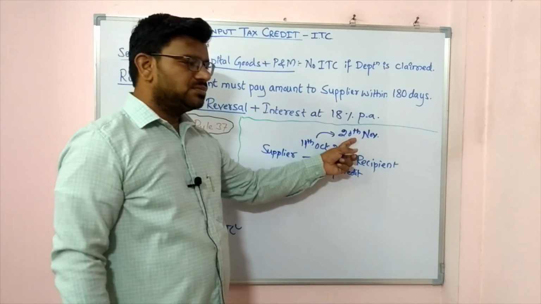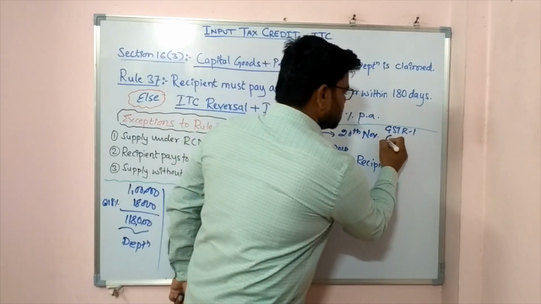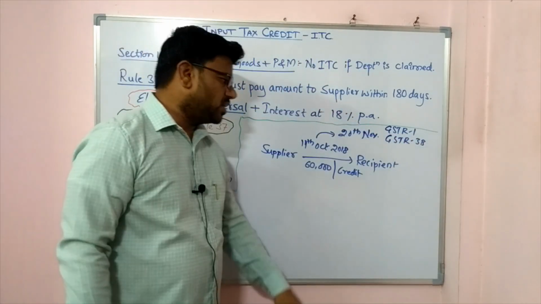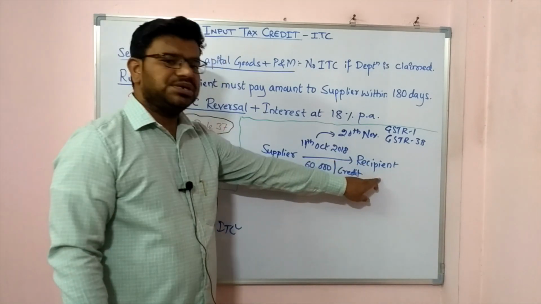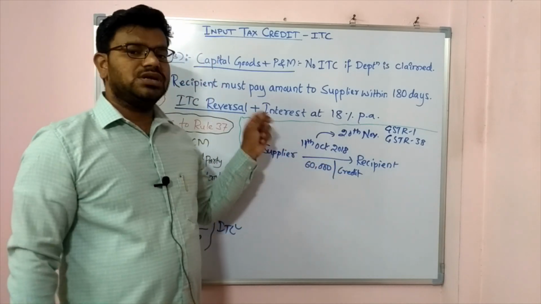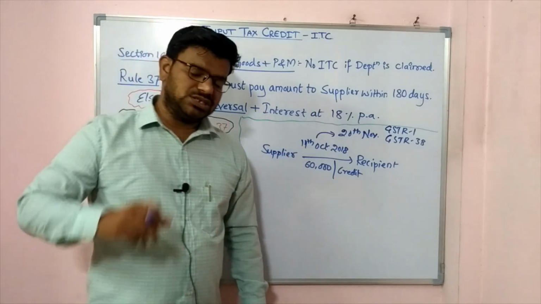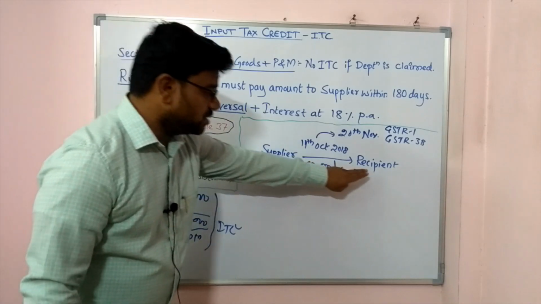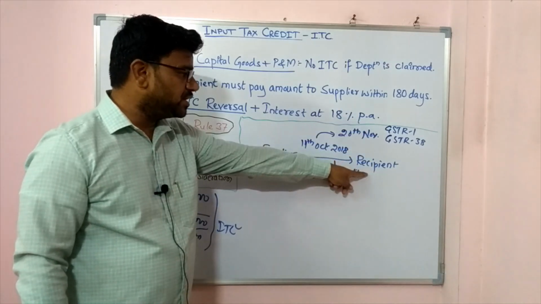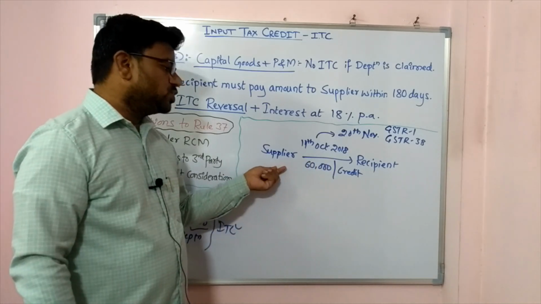On the 20th November, while filing GSTR 1, that is outward supply, and GSTR 3B, while filing these returns, I mentioned that to this recipient I have supplied goods worth rupees 60,000 on credit basis on 11th October. Now can I claim ITC on this? The answer is yes. Government says yes, you take full ITC, and recipient must pay you within 180 days. Make sure that recipient is paying you this 60,000 plus taxes.